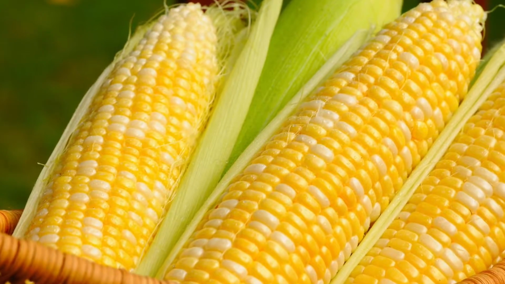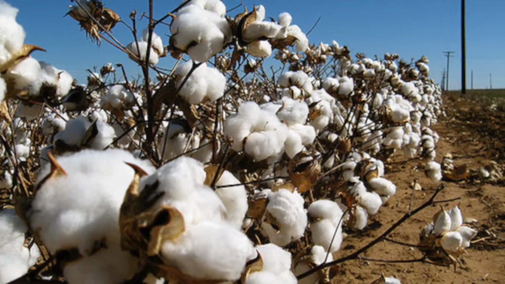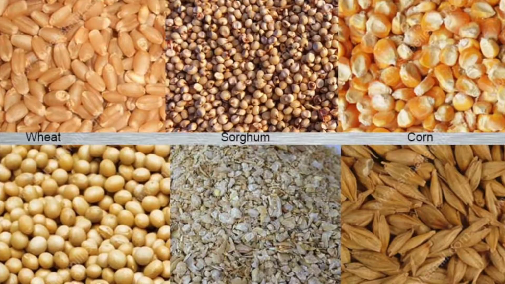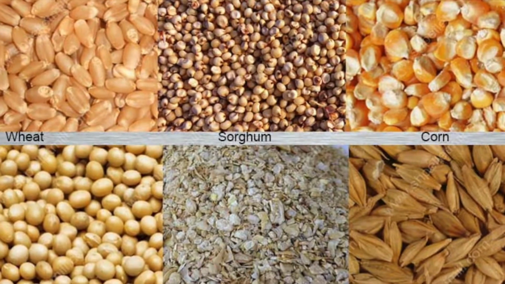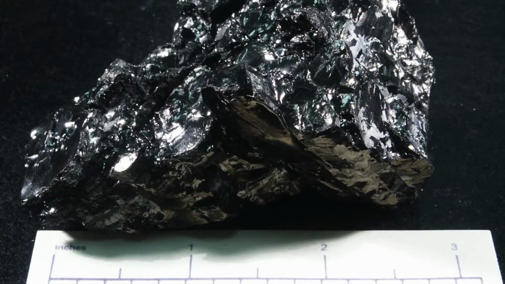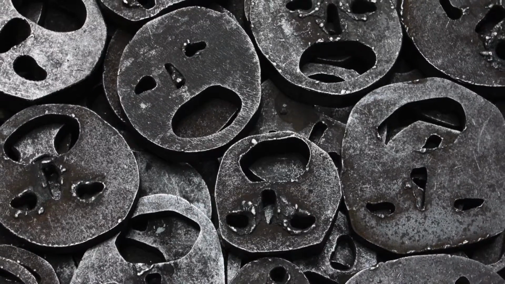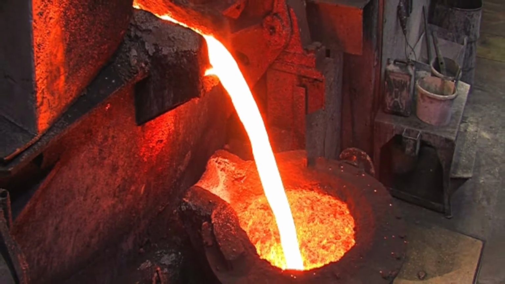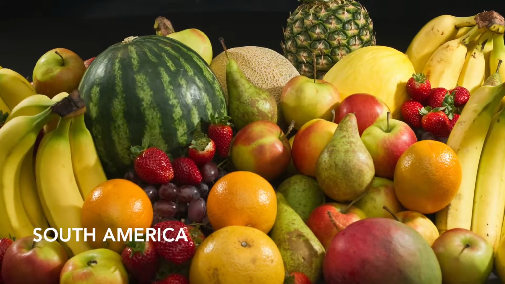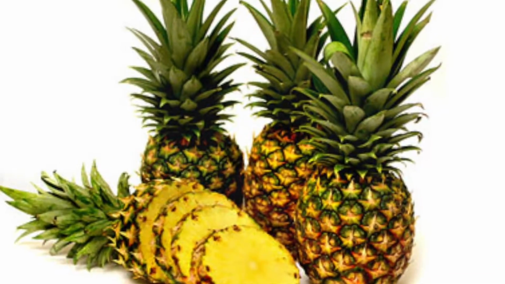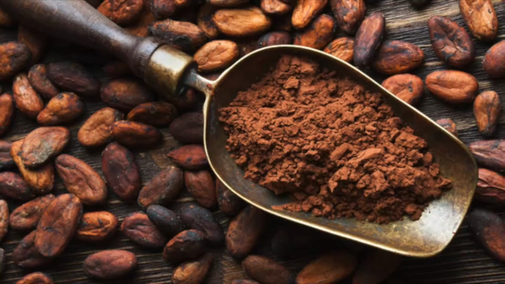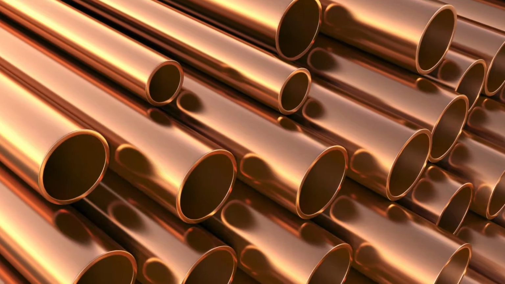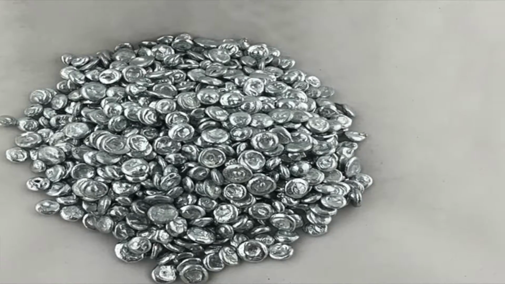North America produces most of the world's corn, meat, cotton, soybeans, tobacco, and wheat, along with a variety of other food and industrial raw material crops. Mineral resources are also abundant. The large variety includes coal, iron ore, bauxite, copper, natural gas, petroleum, mercury, nickel, potash, and silver. South America produces fruits such as avocado, pineapple, papaya, and guava, as well as coffee, cacao, corn, and is known as a white beef exporter. Also mineral resources such as copper, zinc, tin, and lead.